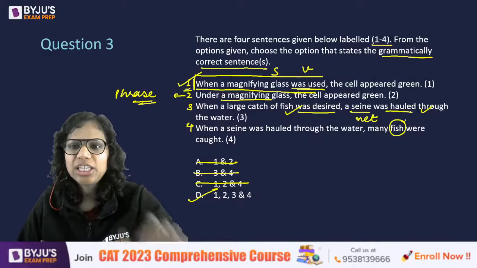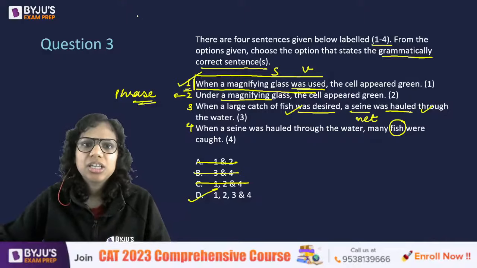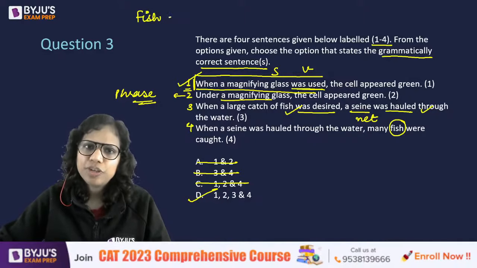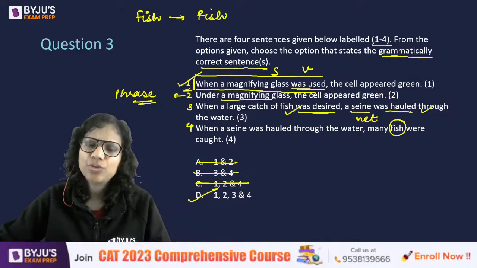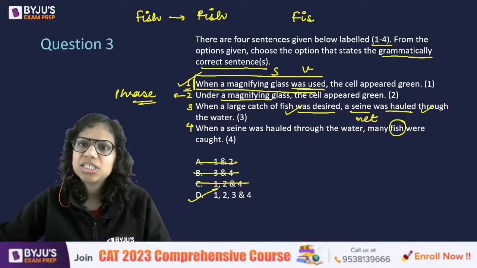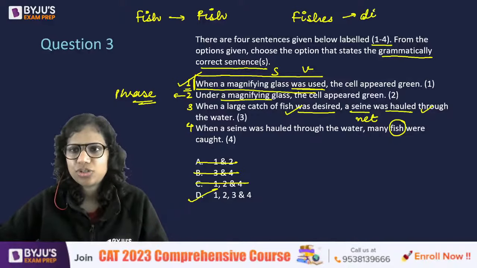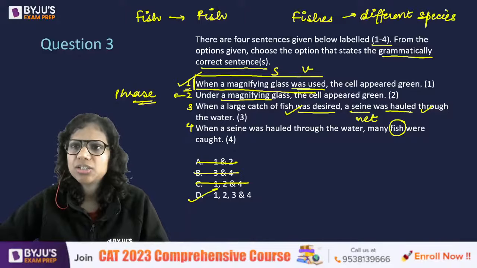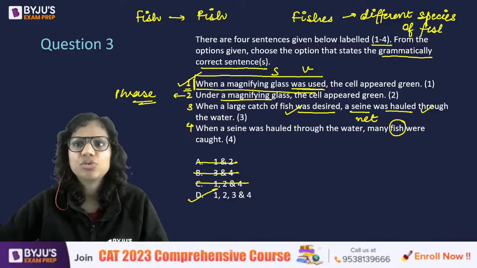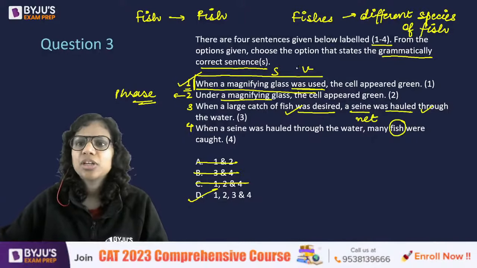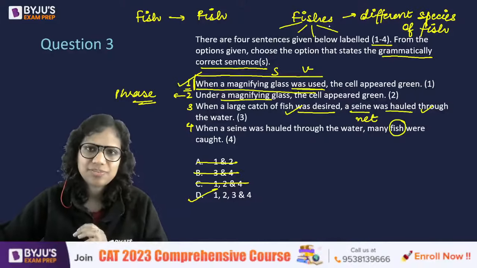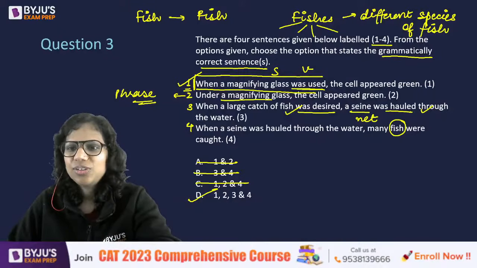Some of you, are you thinking that it should be fishes? No, the plural of fish is fish itself. We use fishes in the case when we want to talk about different species of fish. Okay. So if I'm talking about a starfish, jellyfish, shark, whale, different species, then I'll call them fishes. All right.